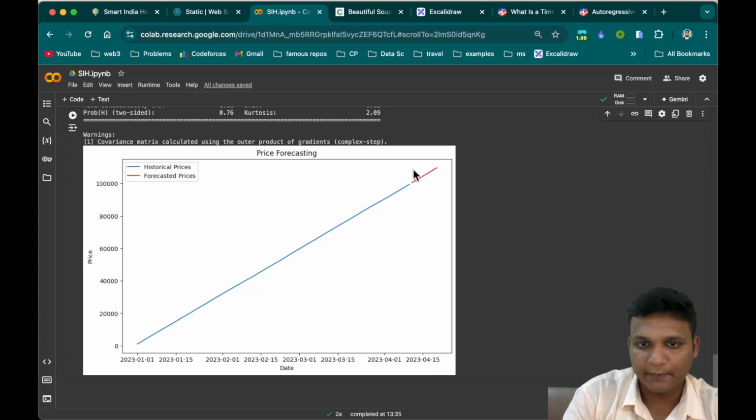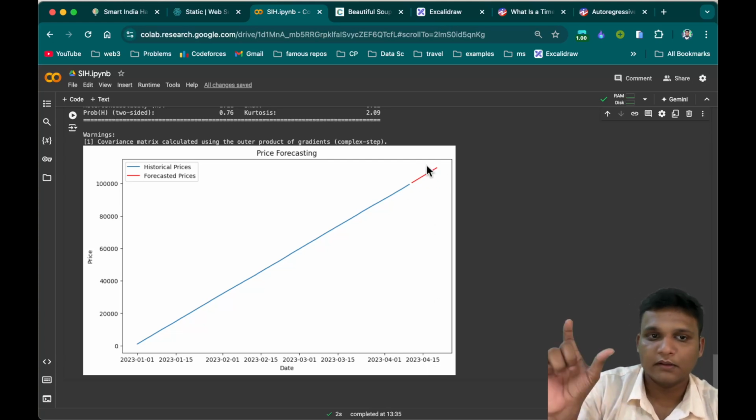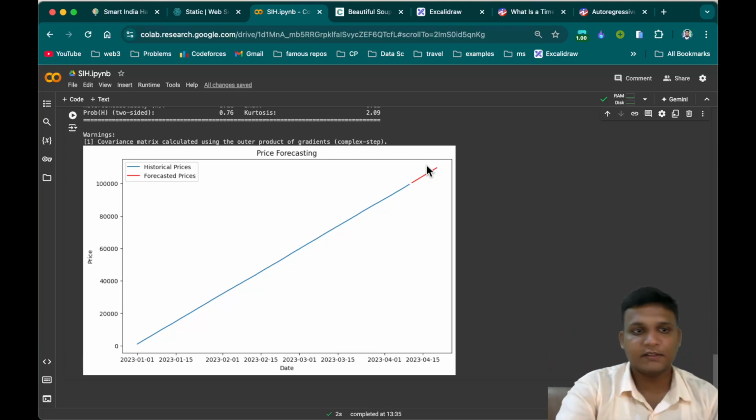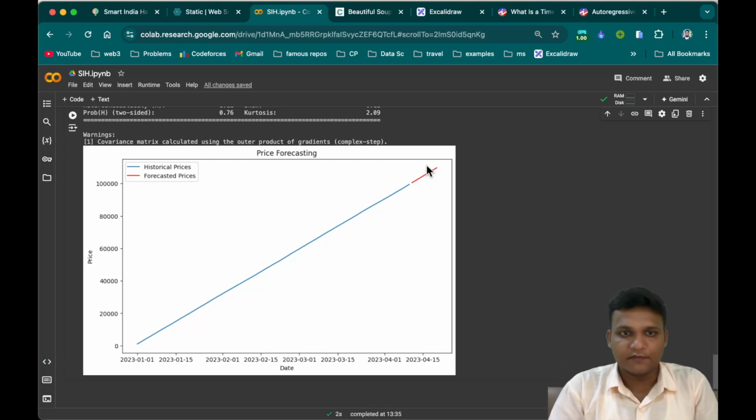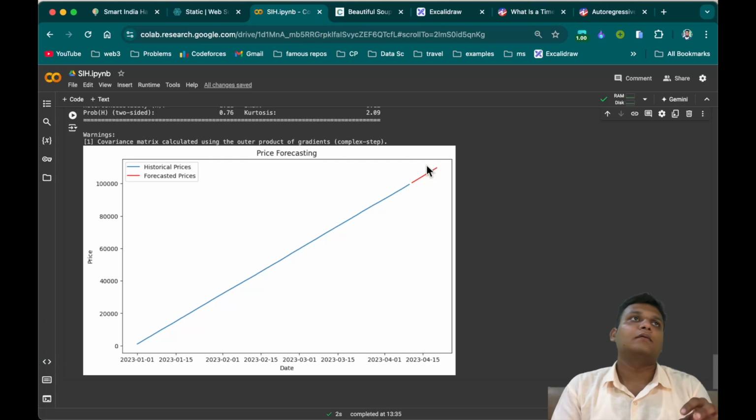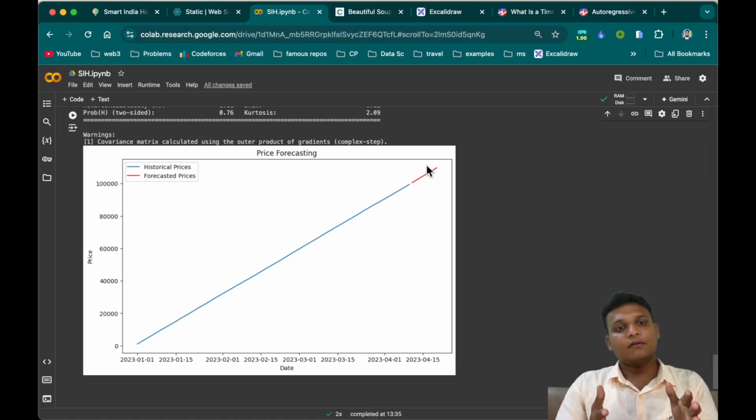Here in the red part you can see the forecasted price, right? This is the normal historical price that we have already given as input, and the red line is showing the forecasted prices, right? So there could be possibilities that in the scraped data, if the websites are very old and have now been shut down, we still want to utilize that data, then we can forecast the future prices, right?